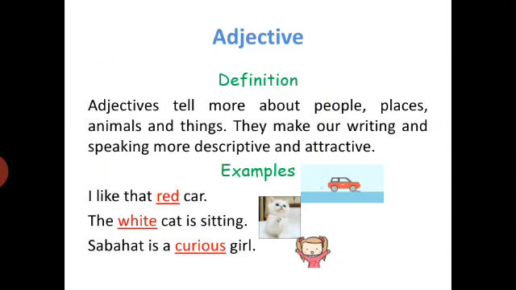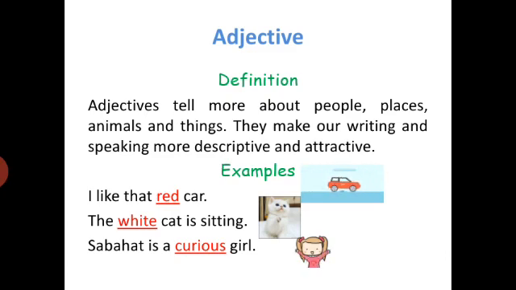The white cat is sitting. Here white is an adjective and it tells that the color of the cat is white. Moreover, if there are so many cats and the other cats are not sitting and we have to tell which one is sitting, then we can use white as an adjective to tell that the white cat is sitting.